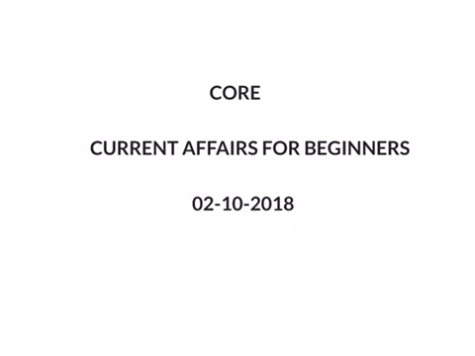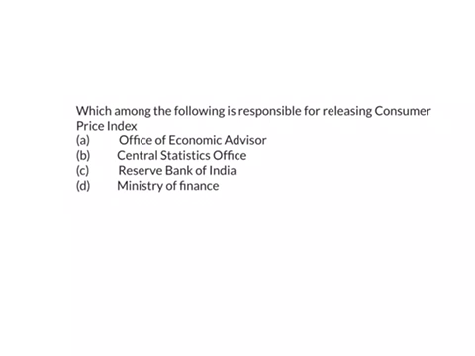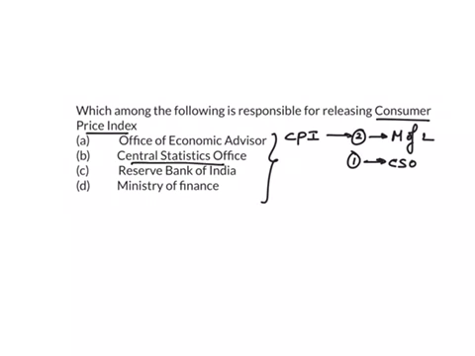Let me give you answers for yesterday's questions. The first question is, which among the following is responsible for releasing Consumer Price Index? See, we have three types in this Consumer Price Index, and among that, two of those were released by Ministry of Labour, and one among that is released by Central Statistical Office. Here in the answer there was given only Central Statistical Office, which means in the question the Consumer Price Index means Consumer Price Index combined, and the answer is B, Central Statistical Office.